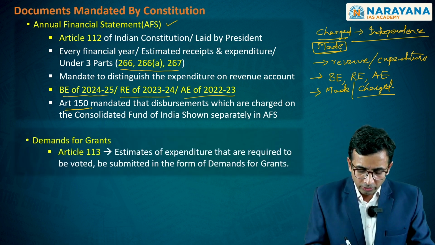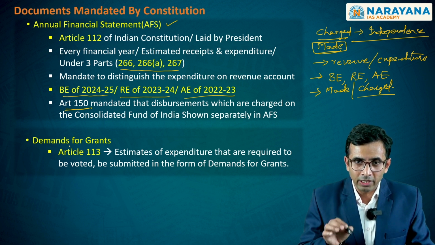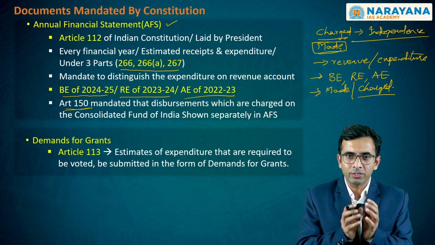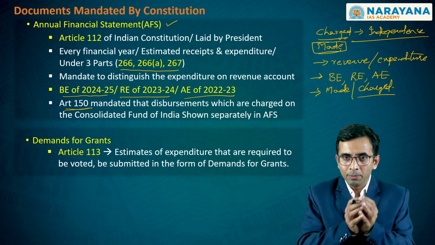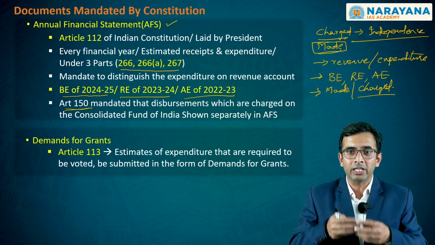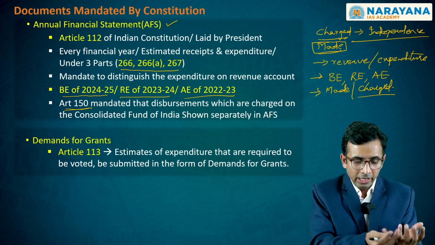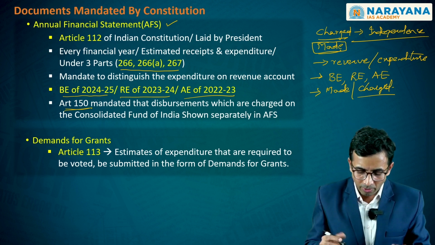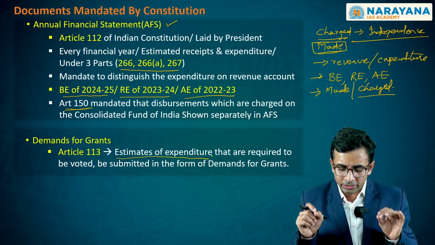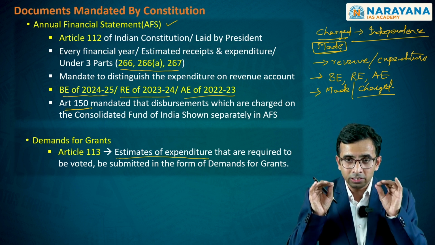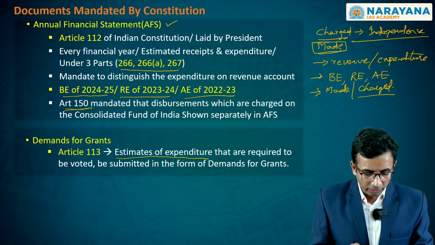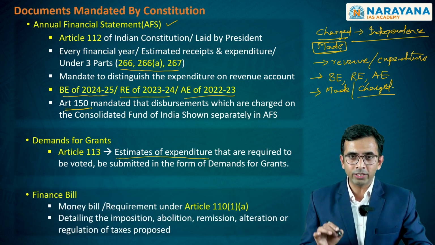The second component, as you clearly know, is in the form of demands for grants. So whatever has been presented in the annual financial statement will be in the form of demands for grants that the various ministries, departments and other offices present in terms of their expenditure requirements to the finance ministry. It is this which will be presented in the form of demands for grants under Article 113. So these are clearly the estimates of expenditure that have to be subjected to voting and get the approval from the Parliament.